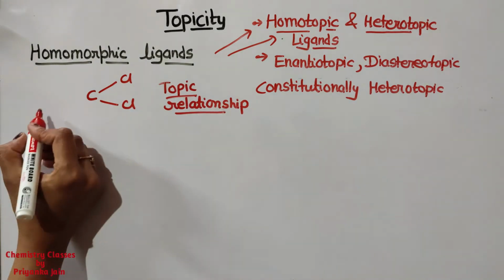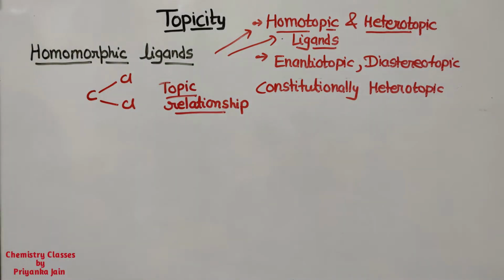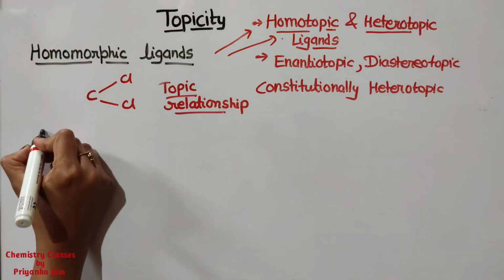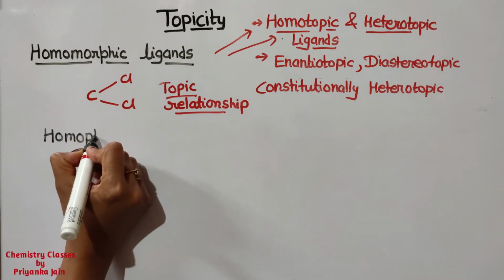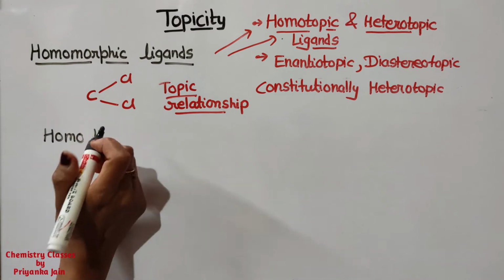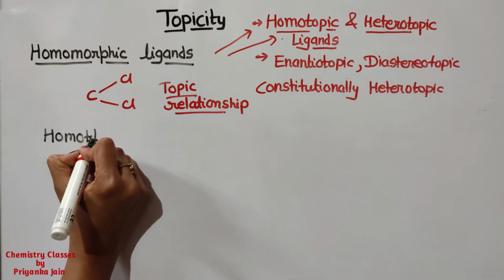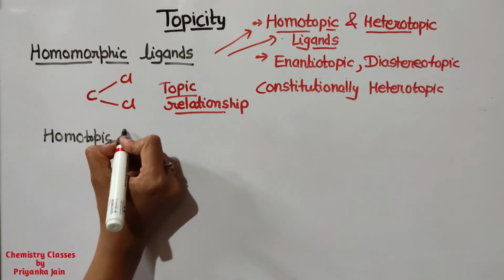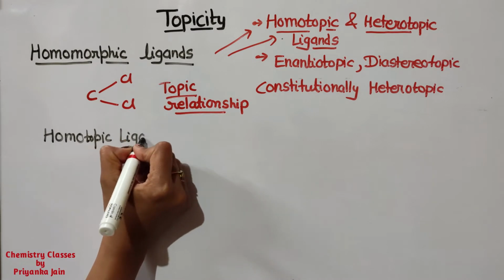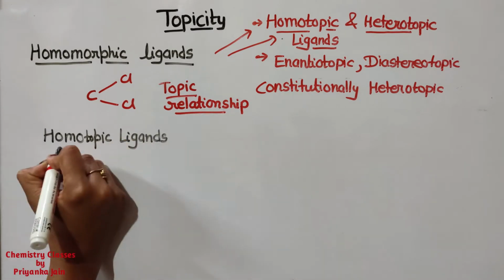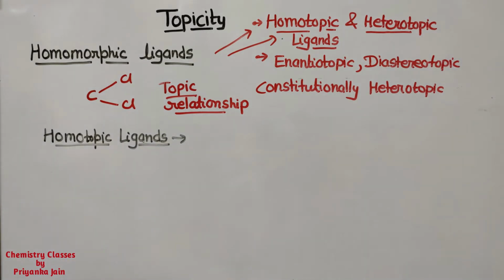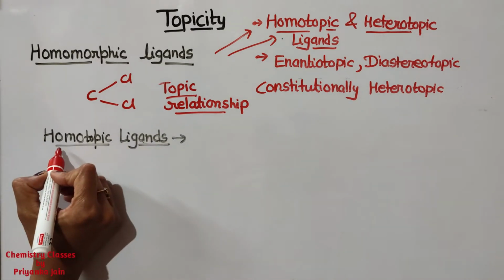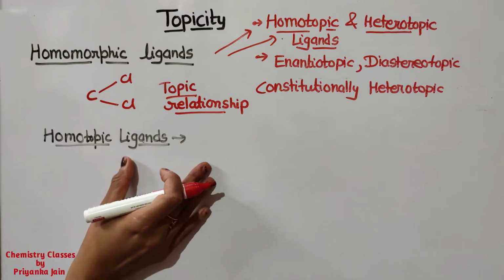Firstly we are understanding the homotopic ligands. Homo means same and topos means place.